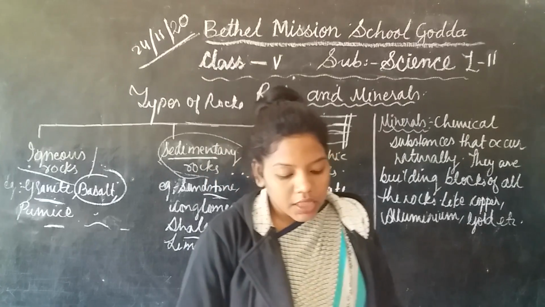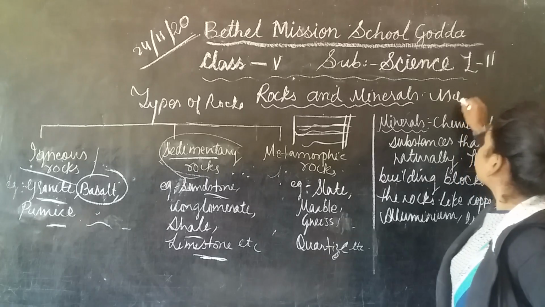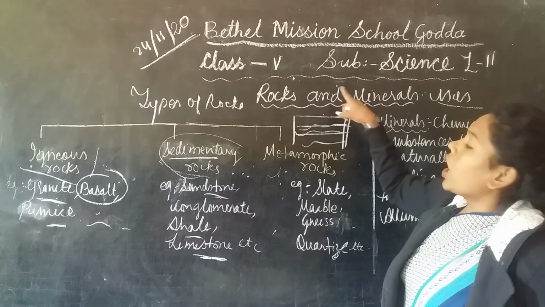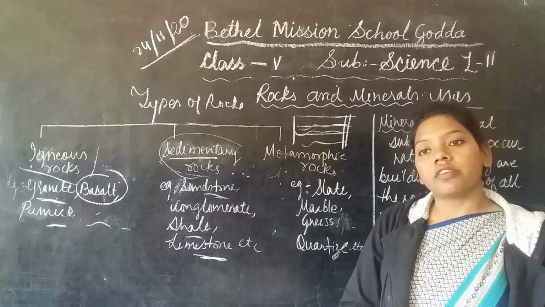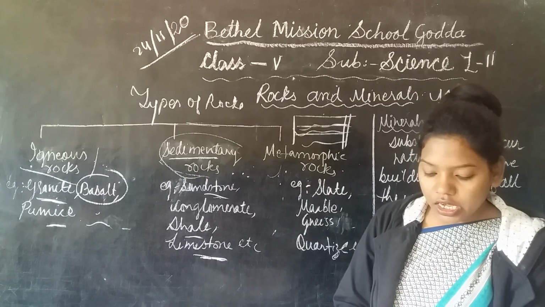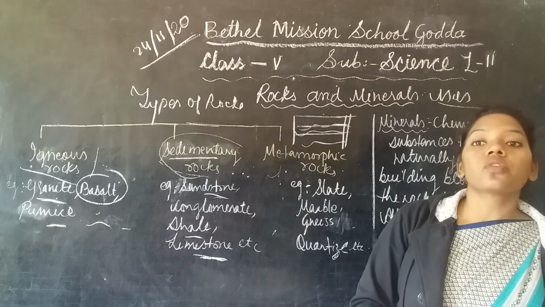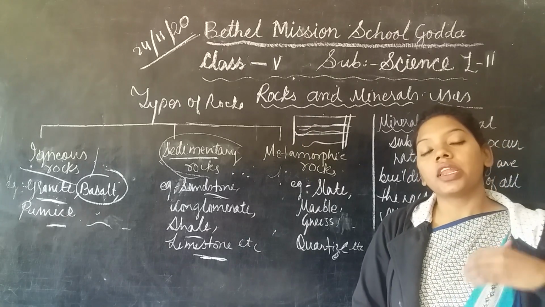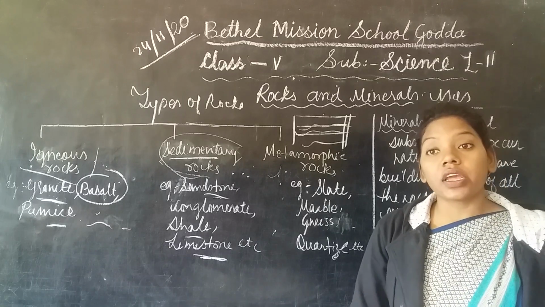Okay, so if you talk about the uses of both rocks and minerals, they have different uses in our daily life. For example, rocks are used for different purposes, like the construction of different buildings, then the making of bricks and cement.